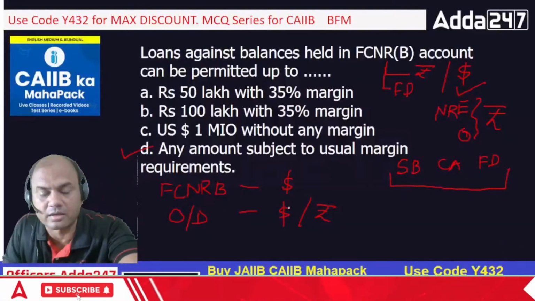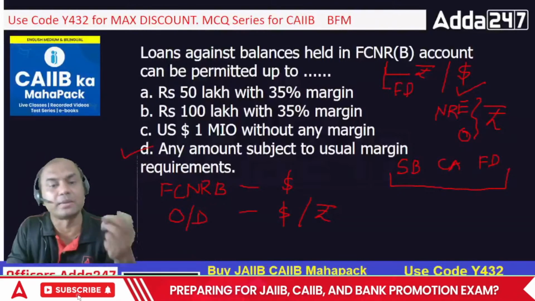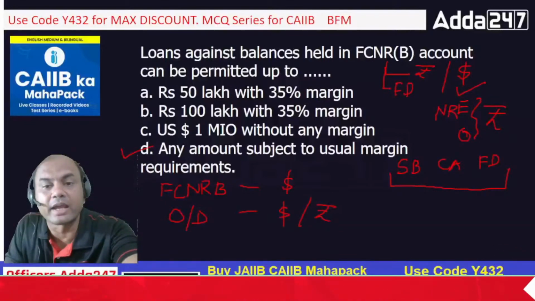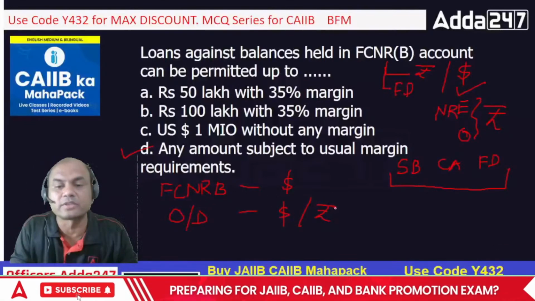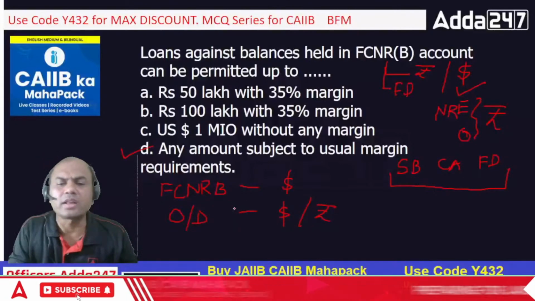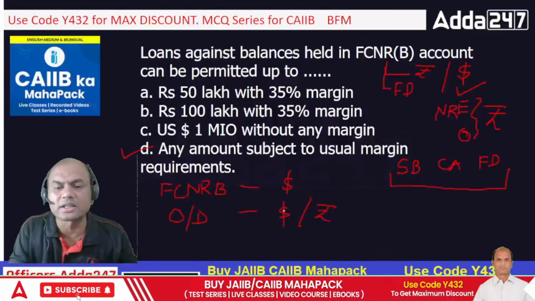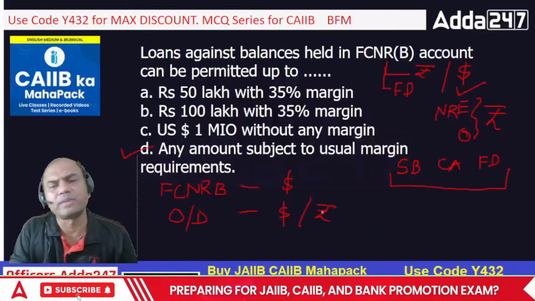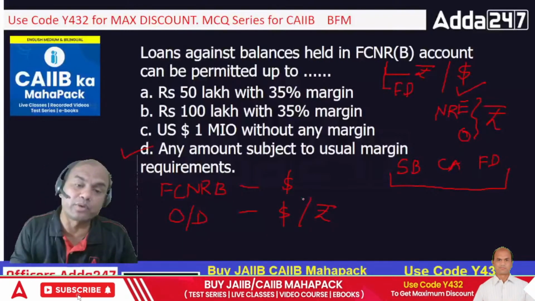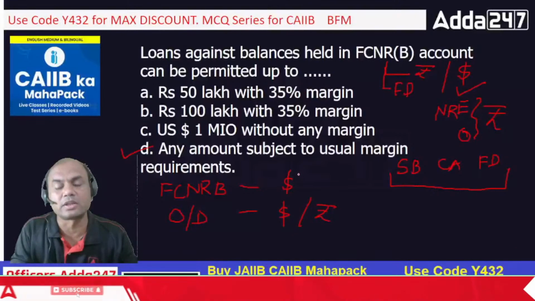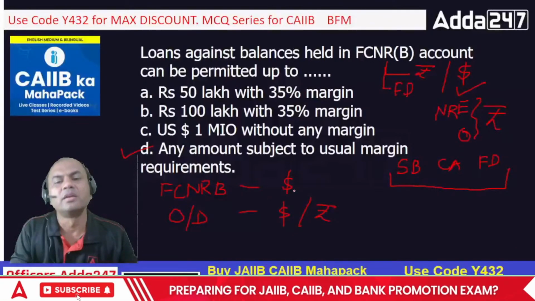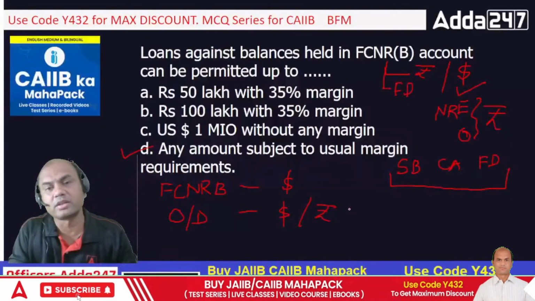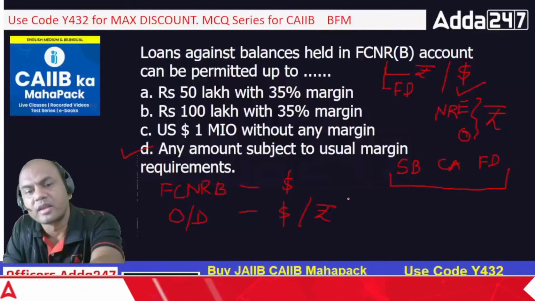Now many of you will say, sir, currency is dollar, FD is dollar, so I must get the loan in dollar also. But that is not the case. Always remember, I can get the OD in dollars as well as rupees also. Because what has the bank to do? It has just to give the loan in dollars and convert it to rupees using that regular rate, right? So that rate will be used and the bank will give me the loan. Isn't it? So that's the point. FCNRB, even if it is in dollars or any currency, let it be dollar, GBP, Australian dollars, or any currency, the OD can be in dollars or in rupees. Got it? Clear? Clear, everyone?